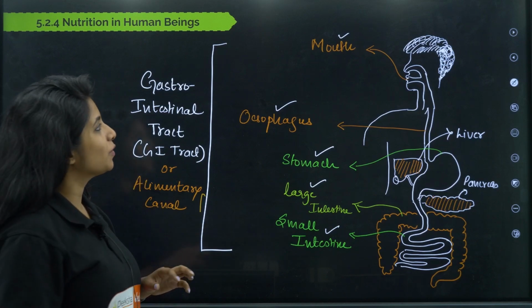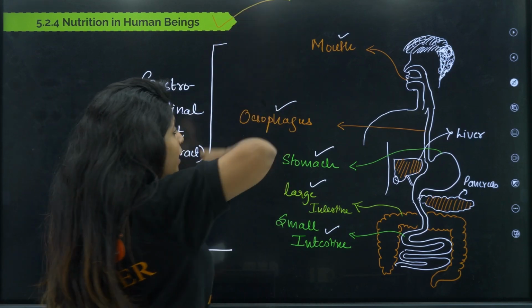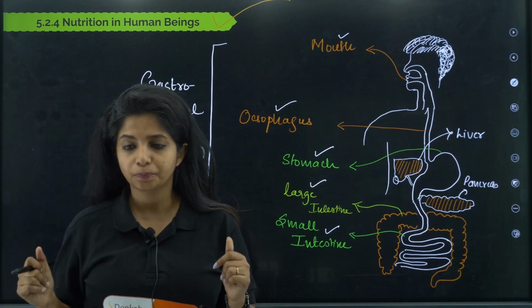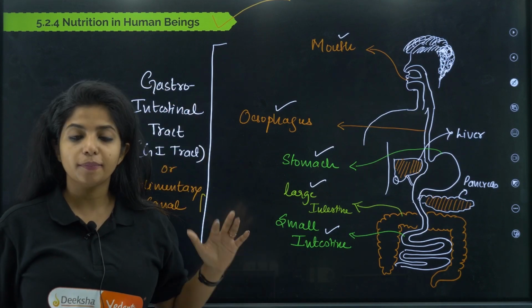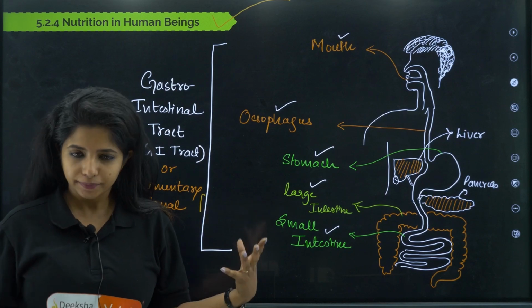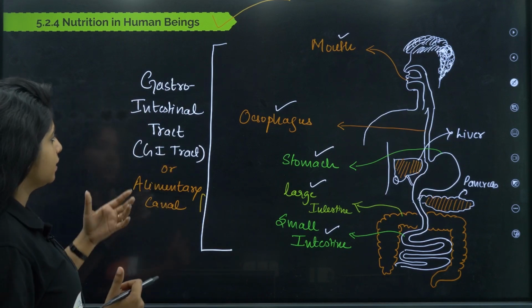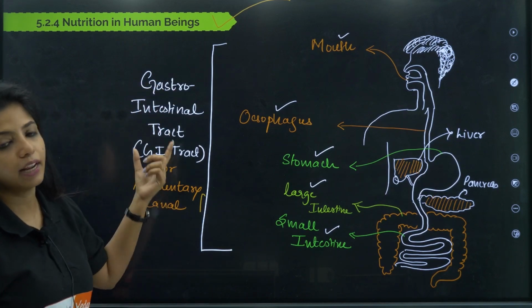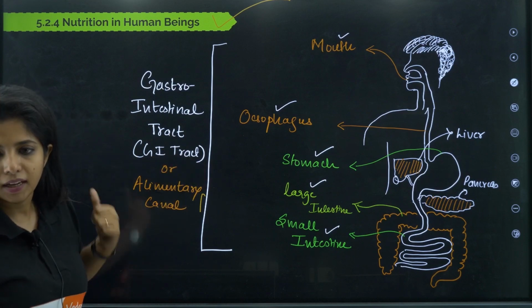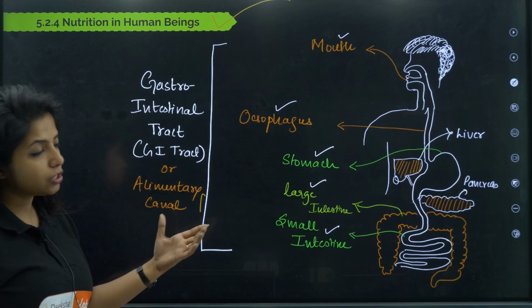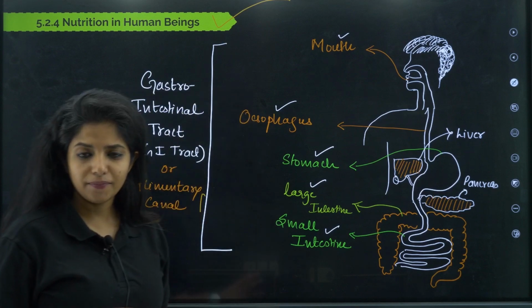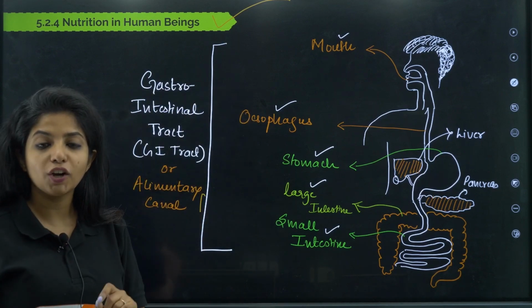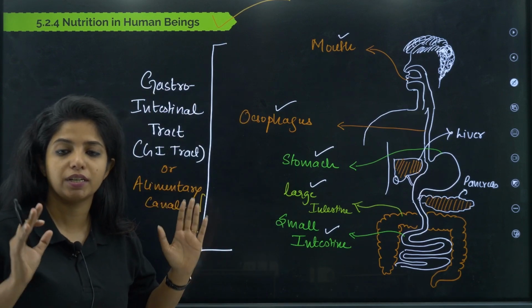Now we are going to start off with human beings, my dear children. It's very interesting now. The whole thing that is involved in the process of nutrition, I say that it is the gastrointestinal tract, or the GI tract, or alimentary canal. It starts from your mouth and goes up until your anus. So that is what the GI tract, or alimentary canal, or gastrointestinal tract is.